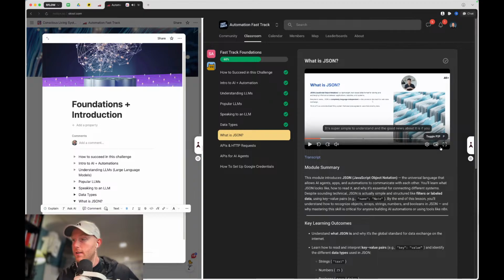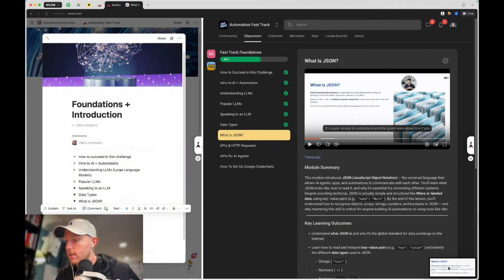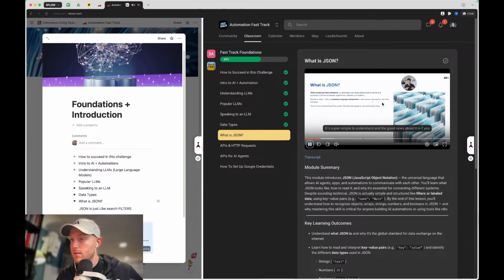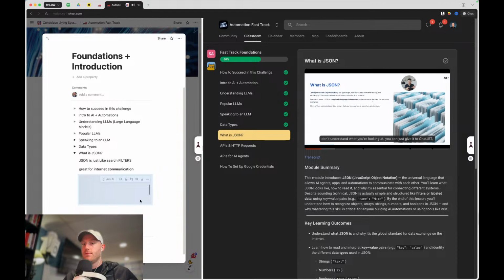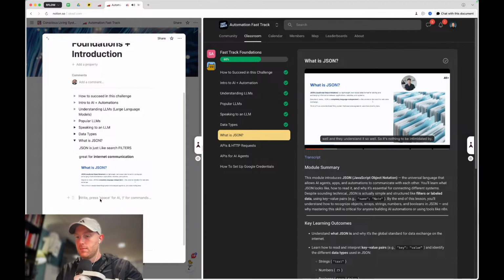See, now I wanted to get the slides. These slides, I guess you said, were made by AI. Really great slides. I want to definitely capture some, super simple to understand. And the good news about it is if you don't understand what you're looking at, you can just give it to ChatGPT, Claude, Gemini, Grok, whatever you want, because it's so universal that all of these models were trained on it so well and they understand it so well. So it's nothing to be intimidated by.